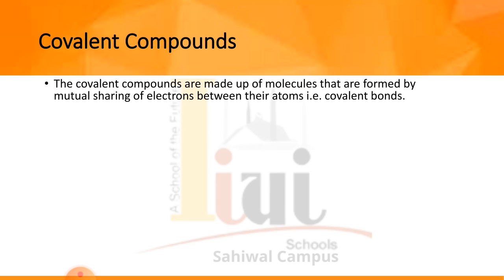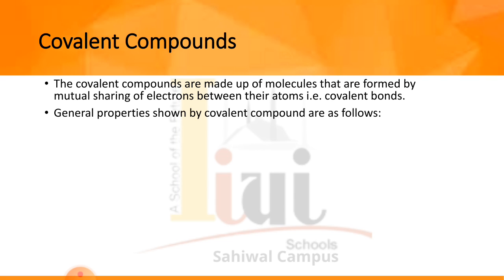The next one is nature of bond and properties of covalent compounds. The covalent compounds are made up of molecules that are formed by the mutual sharing of electrons between their atoms. The compounds that are formed by the sharing of a shared pair of electrons between the atoms of that compound are known as covalent compounds.